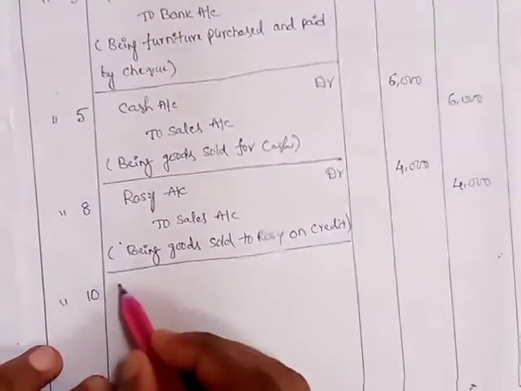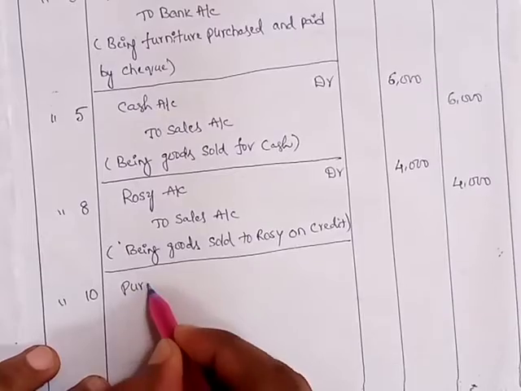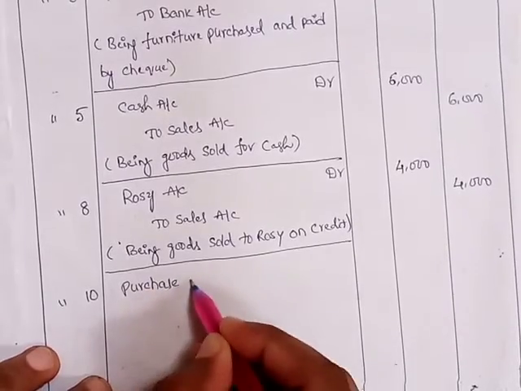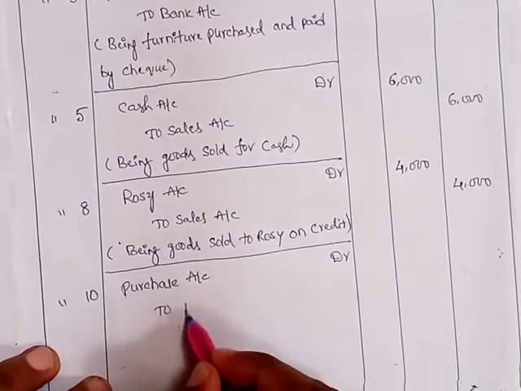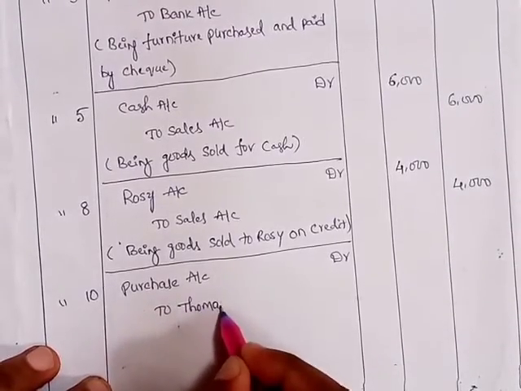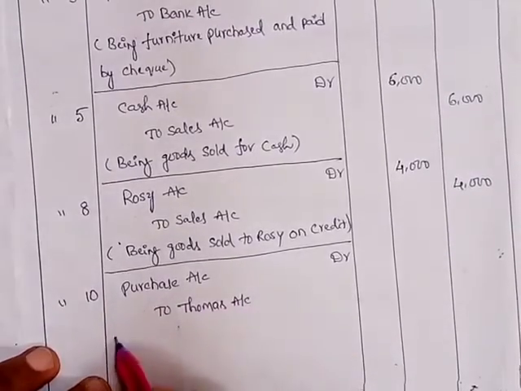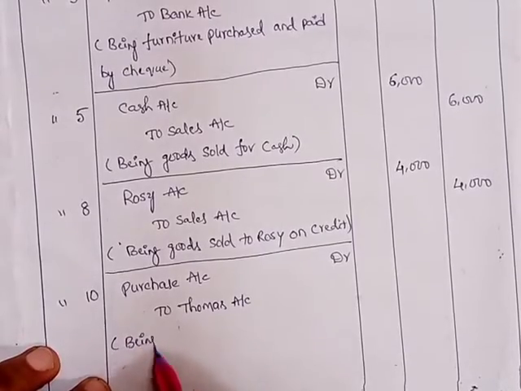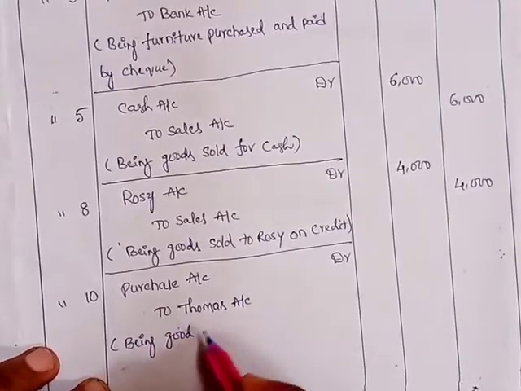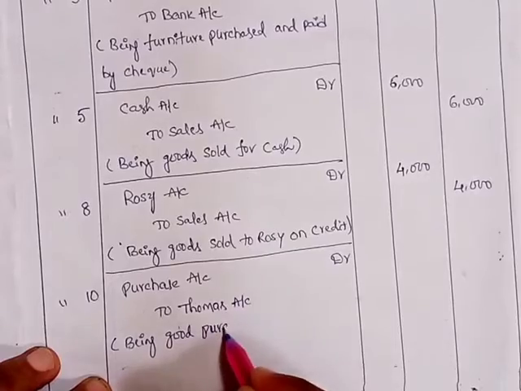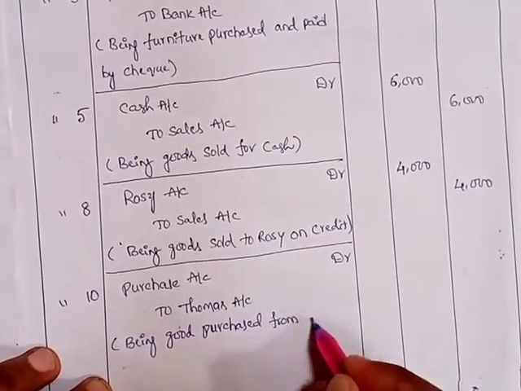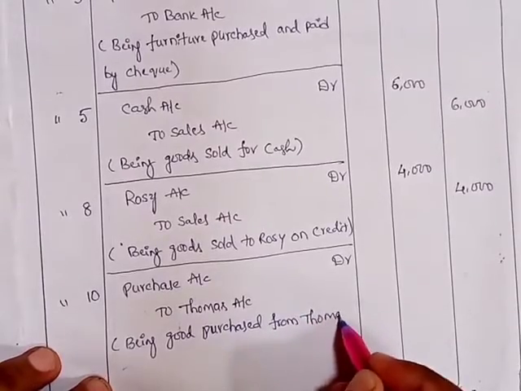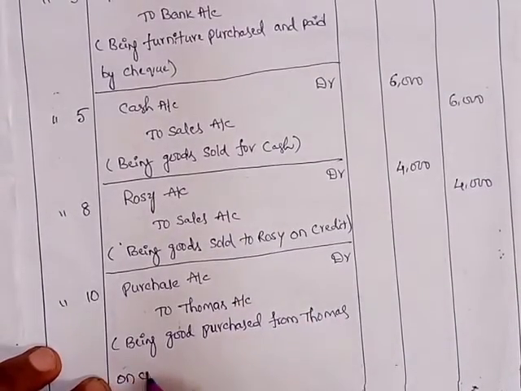10th purchase account debtor to Thomas account, being goods purchased from Thomas on credit.